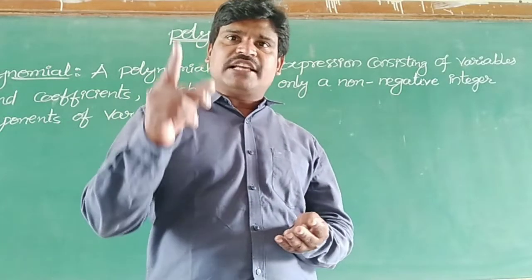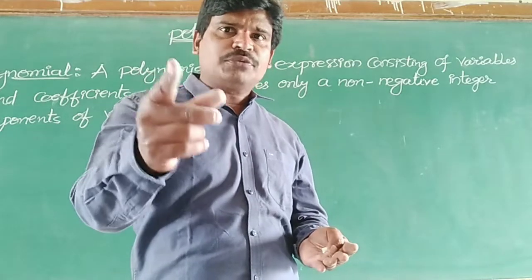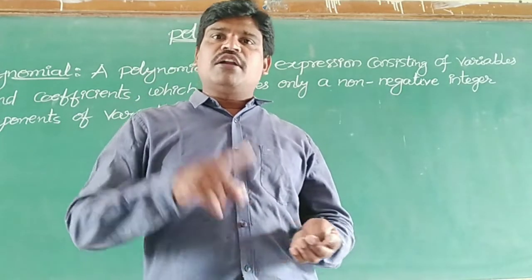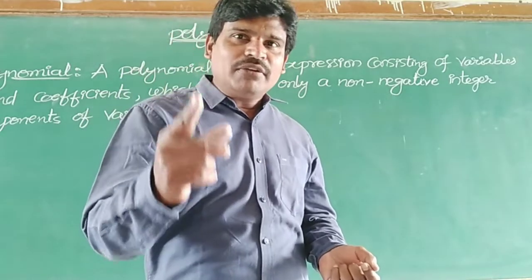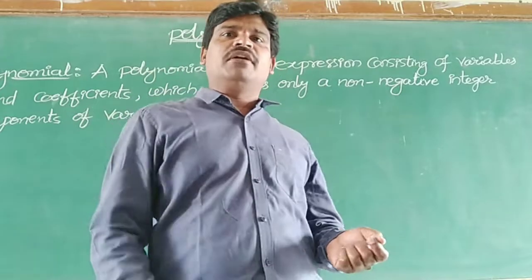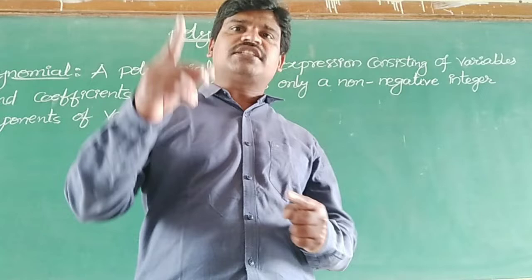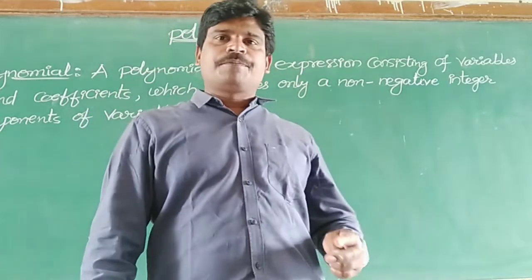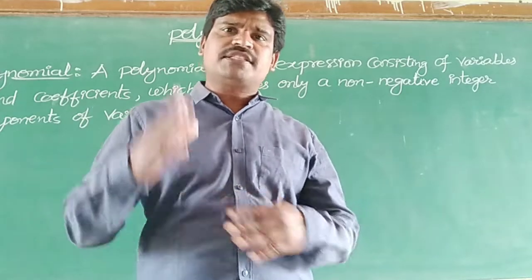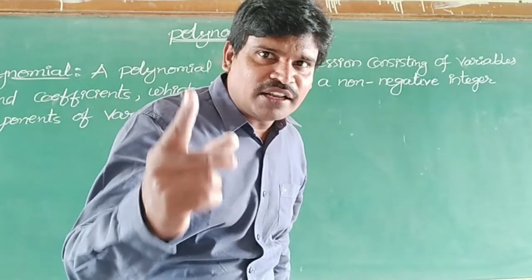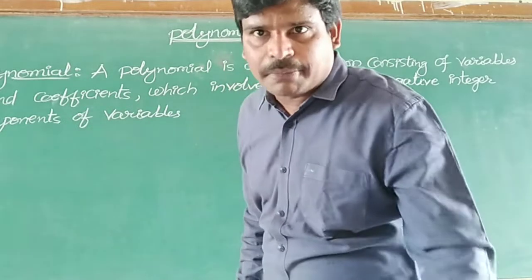A polynomial is an expression which is consisting of variables and coefficients and which involves only non-negative integer exponents of a variable. This is a condition. Non-negative integer exponents of the variables. I mean that the powers of the variables in the given expression should be non-negative integers. We go through an example, then we can understand what is a polynomial.